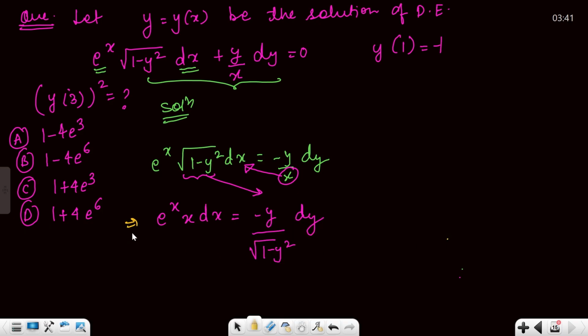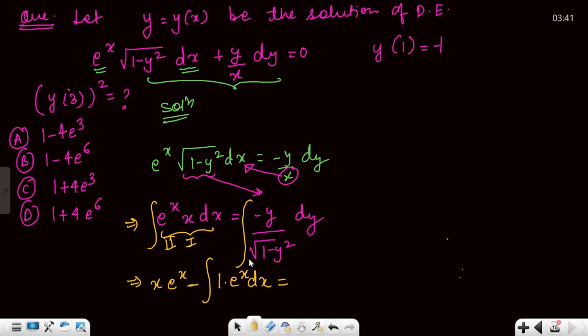Yes or no? Okay. So now you have to integrate on both the sides. Now integration is not that difficult. By parts we are going to apply the ILATE rule. First function, second function: first function constant, integration of second function, minus integral of derivative of first. So derivative of x is 1, e raised to power x dx is equals to now this.